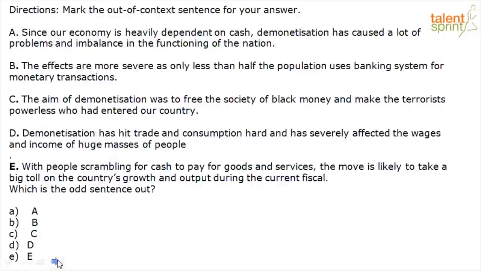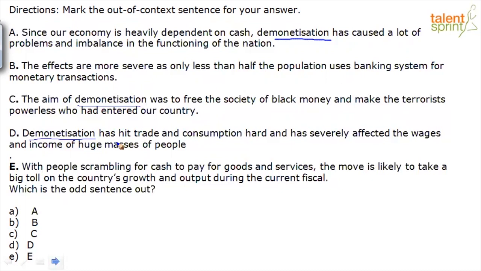We have 5 sentences, and we are going to identify which sentence is out of context: A, B, C, D, E. Let's quickly look at repeat phrases. That's the first strategy that we'll apply. Demonetization, demonetization, demonetization. Out of the 5 sentences, 3 have demonetization repeated.